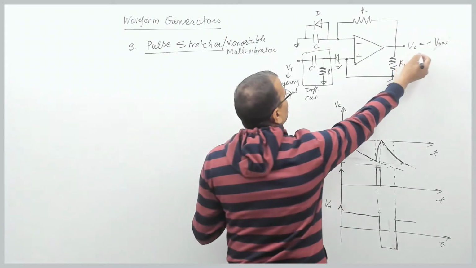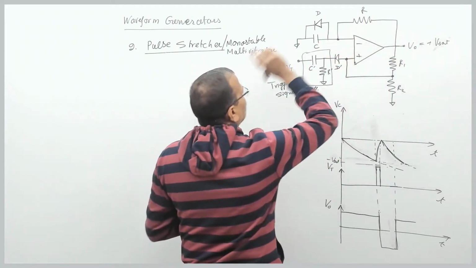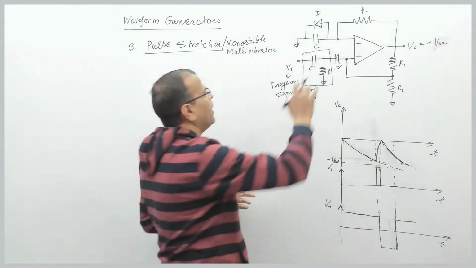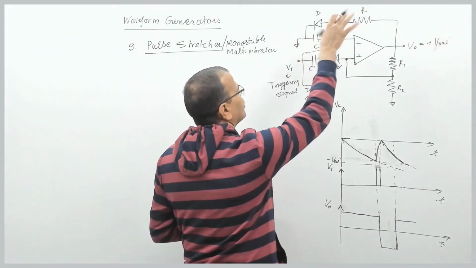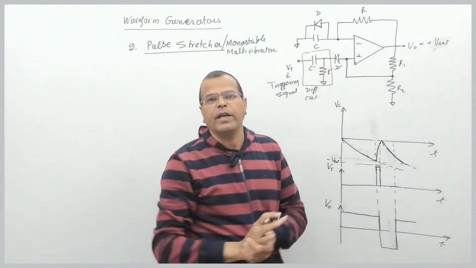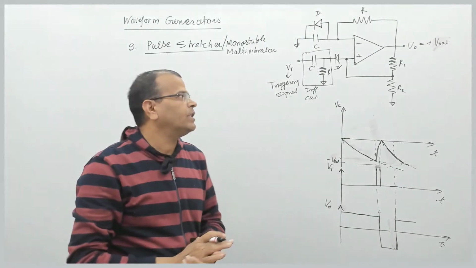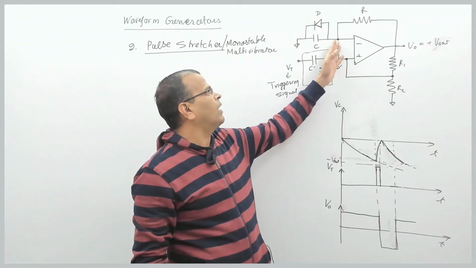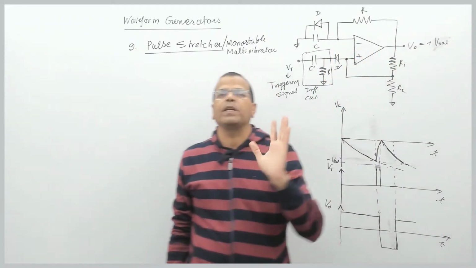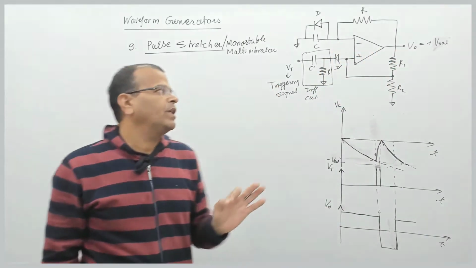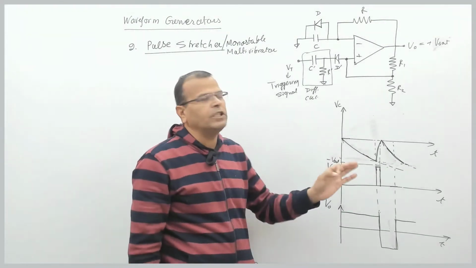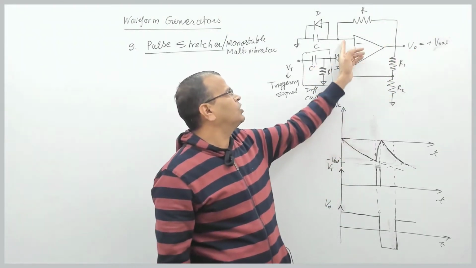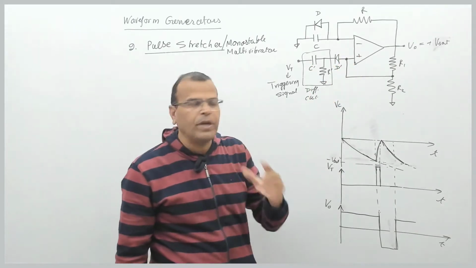So when the output is plus Vsat, the diode will be forward biased. When the diode is forward biased, the capacitor is short circuited, right? The capacitor is short circuited, so this will be at zero potential and the output will remain plus Vsat. Fine. So when initially the output of this circuit is plus Vsat, it will remain plus Vsat until there is a change in voltage here. How will it remain plus Vsat?